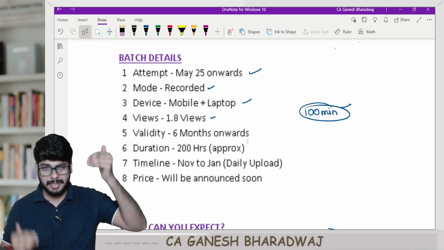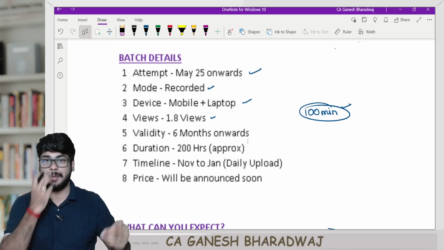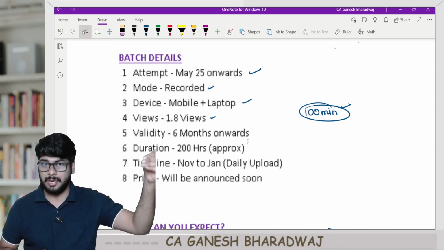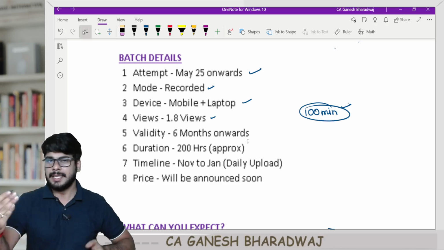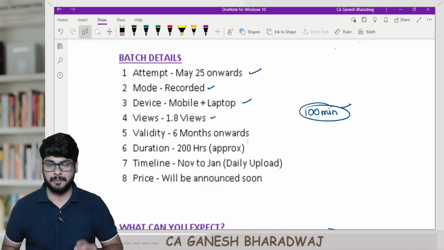But for finals, this particular regular batch, we'll be floating it on our website in the second half of November, because in the first half of November, this November 24 attempt will get over. In the second half of November, we'll be floating this particular CA Final AFM batch.